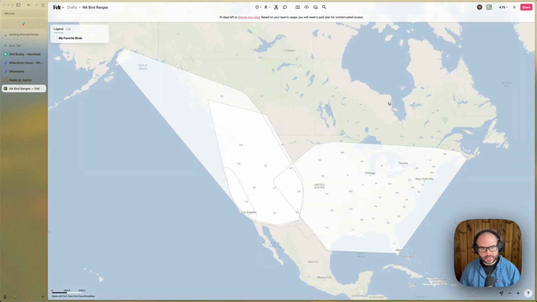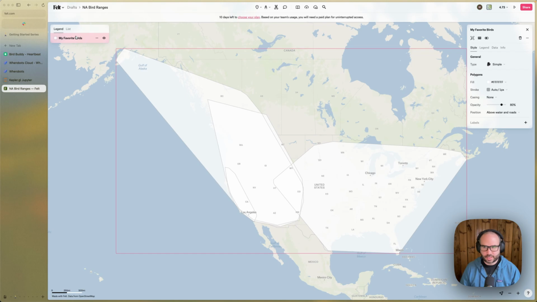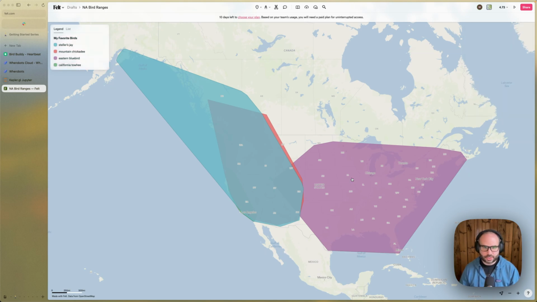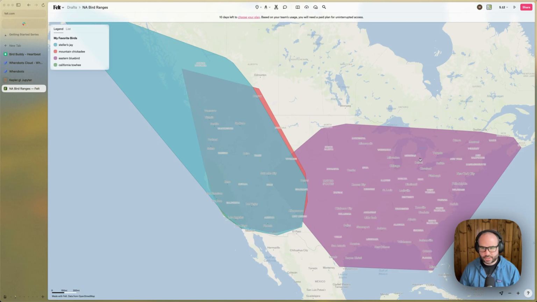So we said that Felt is a web-based tool for creating and sharing interactive maps. So here are our polygons. Let's style these a bit using categories. So now we can see the individual ranges of each bird.